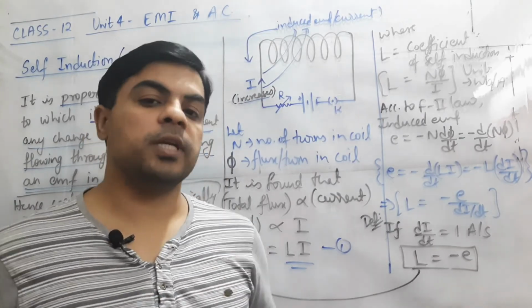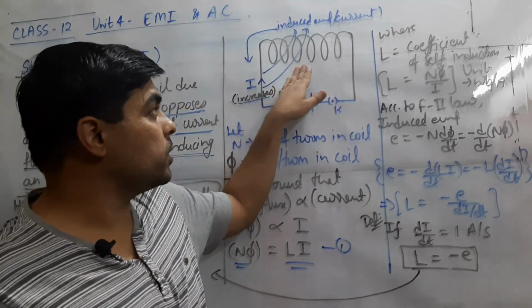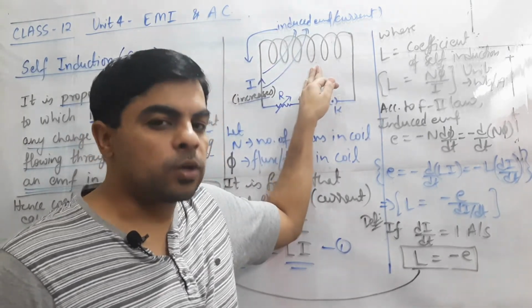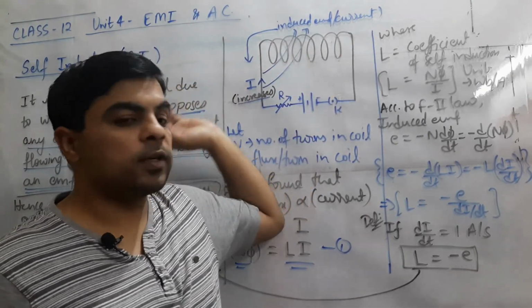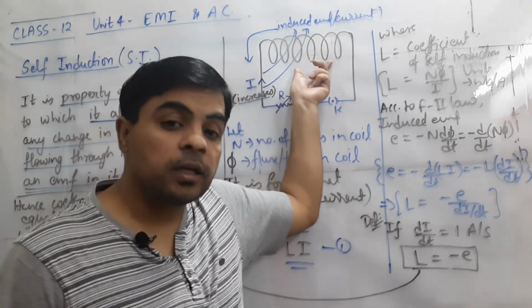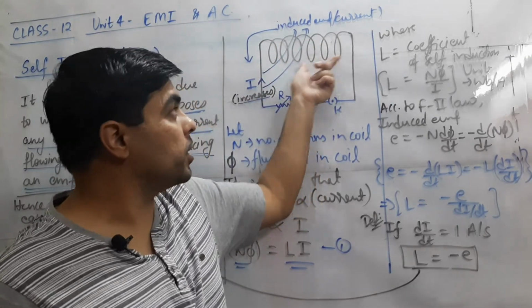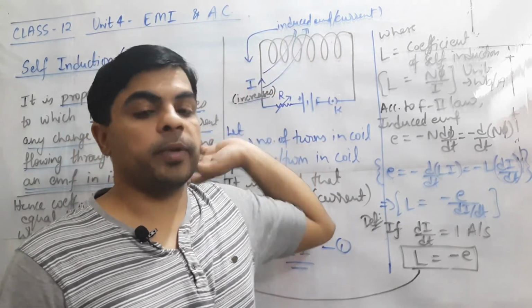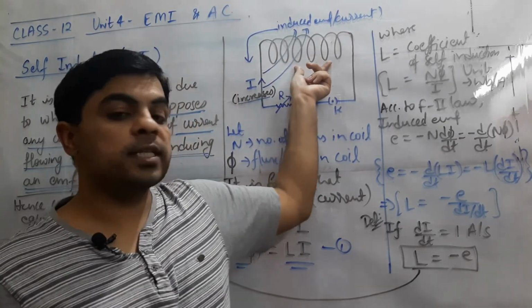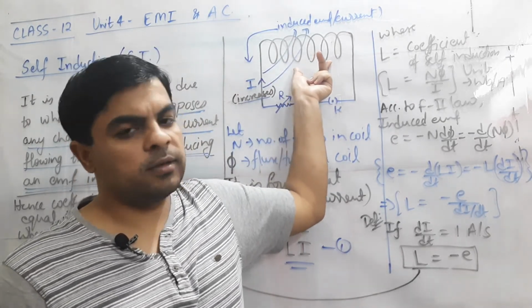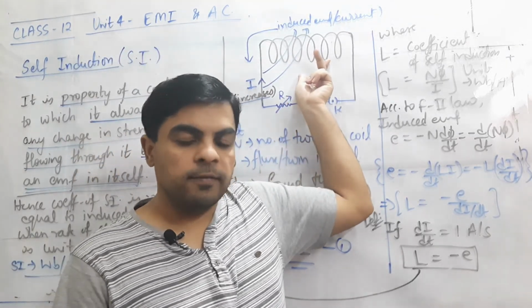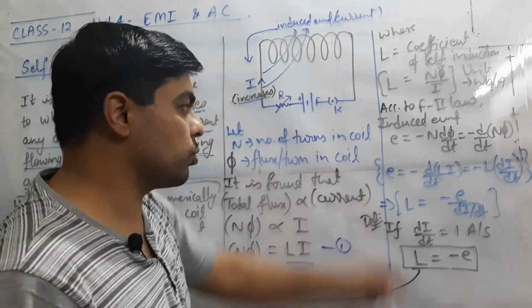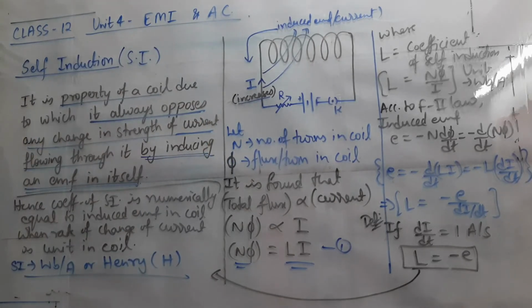It is associated with a coil, and this coil, as we know, is a solenoid. From this topic onwards we can also call it an inductor. Why inductor? Because it has a tendency to create induction, electromagnetic induction. So we can call this an inductor, which is another important device used in electrical circuits. You can note down this relation by pausing the video.